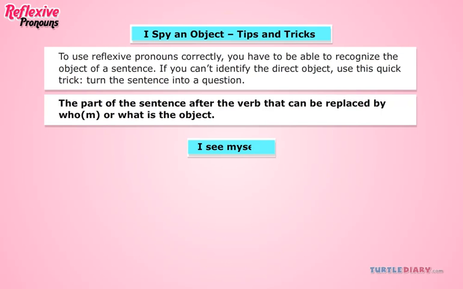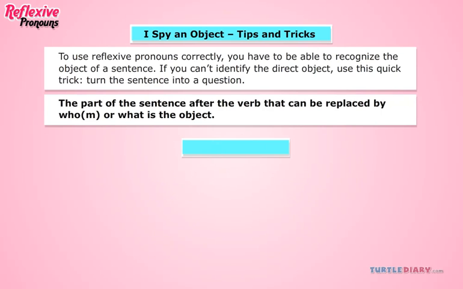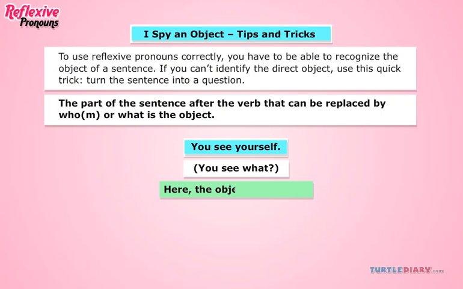I see myself. I see what? Here, the object is myself. You see yourself. You see what? Here, the object is yourself.